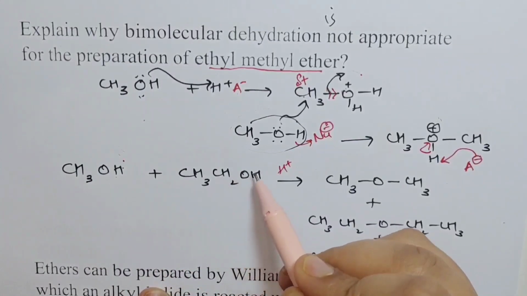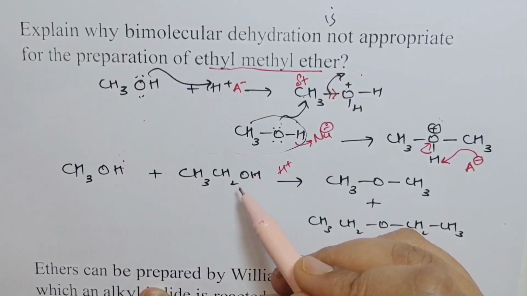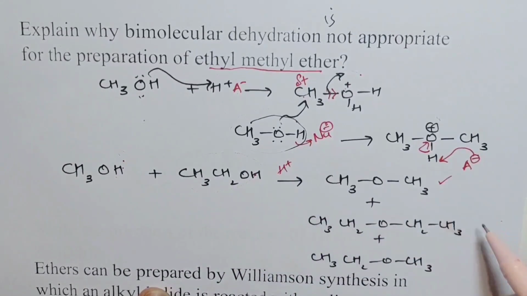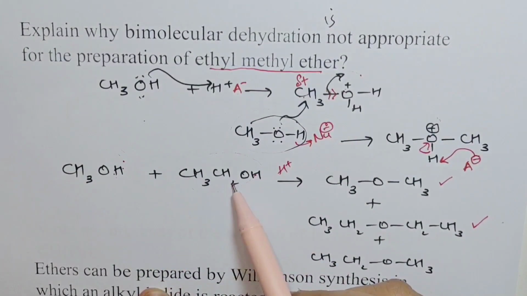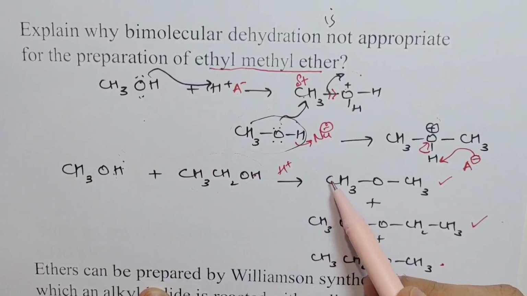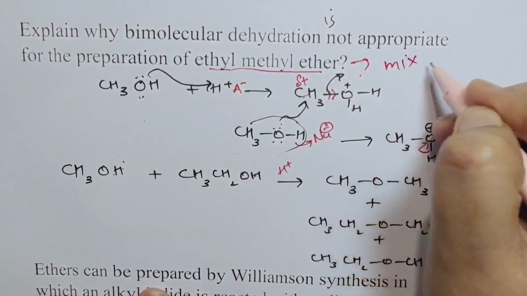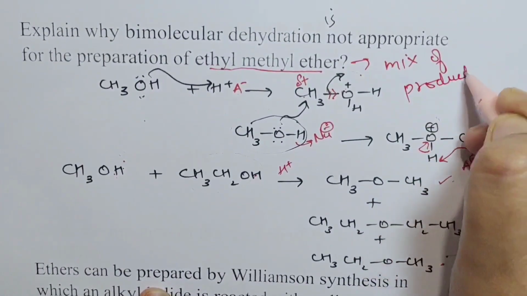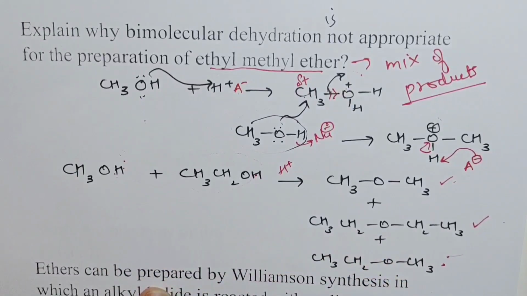Similarly, ethanol gets protonated and another molecule of ethanol acts as a nucleophile. In those cases, you would get symmetrical ethers. Only when methanol gets protonated and ethanol acts as a nucleophile, or vice versa, will you get the asymmetrical product which you desired. So this method is not appropriate because you would get a mixture of products, since you would not be able to control which molecule gets protonated and which molecule acts as a nucleophile. Moving on.